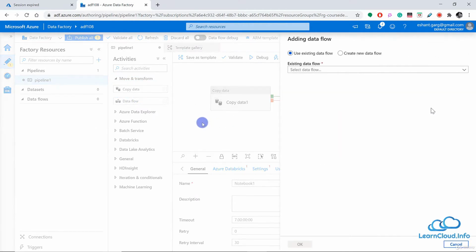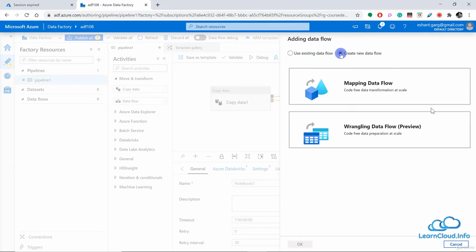So for example, if I create this activity, it is asking if I already have this activity, and if I say no, I want to create a new activity, it is asking whether you want to create a mapping data flow or a wrangling data flow. And you can see wrangling is still in the preview.